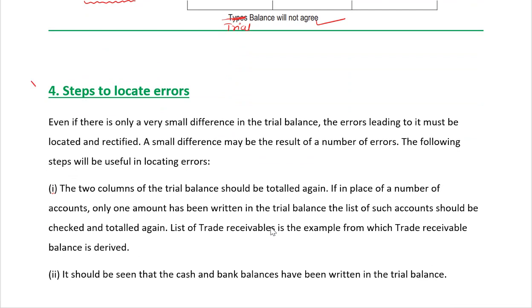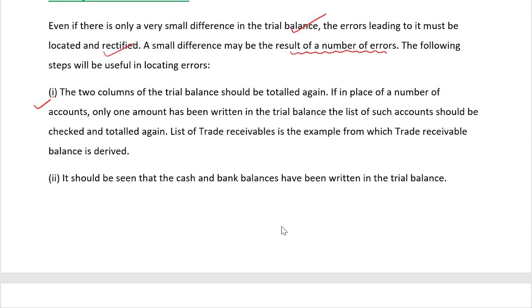Let us see the steps to locate errors, how the errors could be located. Even if there is only a very small difference in the trial balance, the error leading to it must be located and rectified. A small difference may be a result of a number of errors. The following steps will be useful in locating errors. Let us see the steps now.